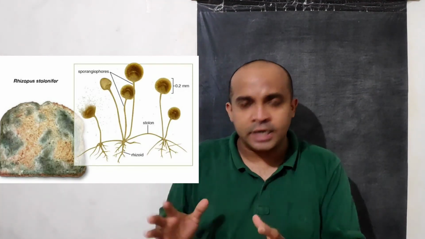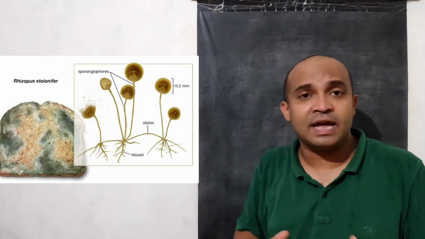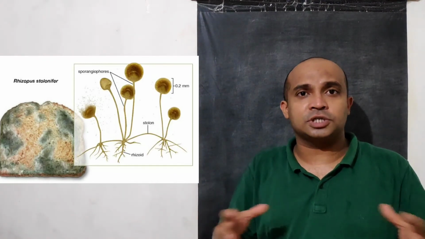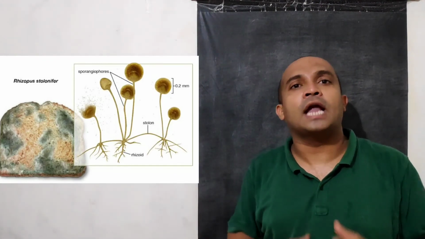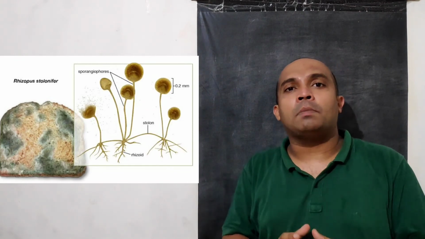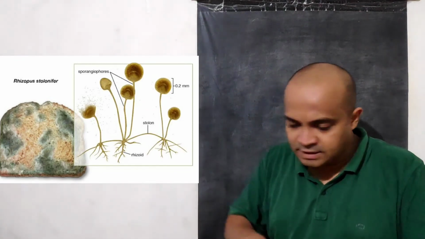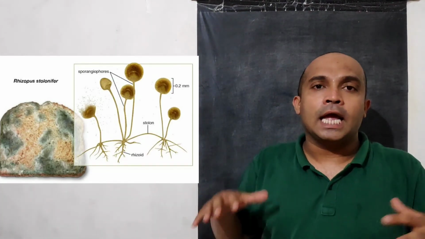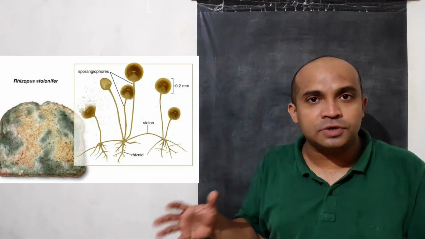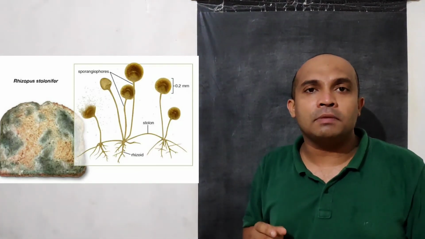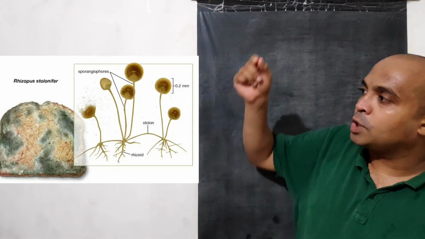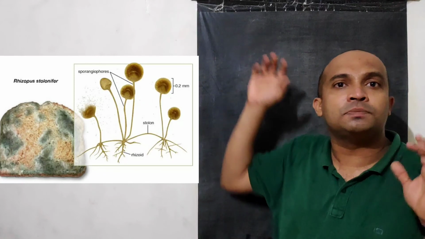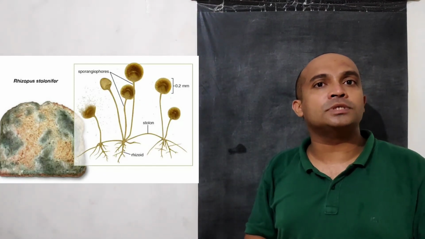Now this cottony mass is called hyphae, and it has blob-on-a-stick structures. The mycelium or hyphae is growing horizontally, and from this horizontal network structure, which has a lot of fibers, vertical structures are growing, and on top of this structure a blob-like structure is there which is called sporangia, and in this sporangia spores are produced.